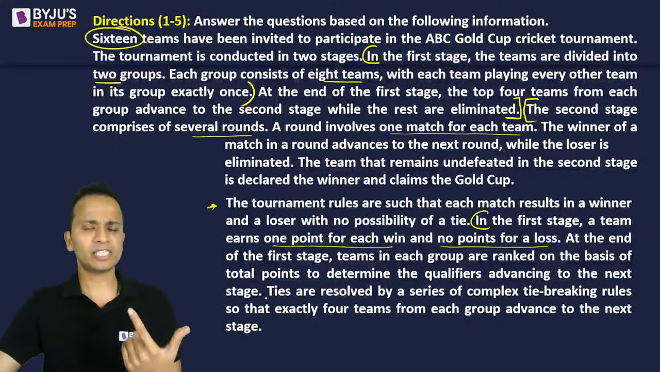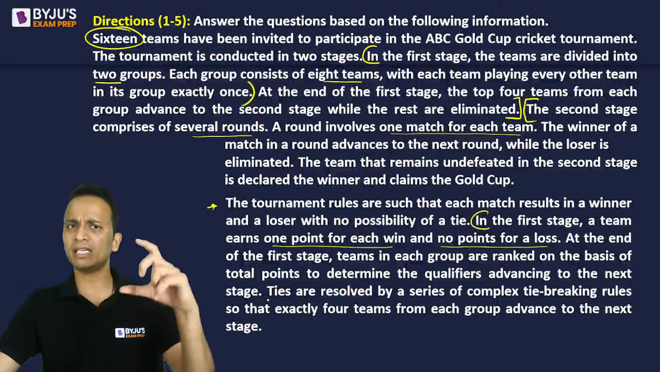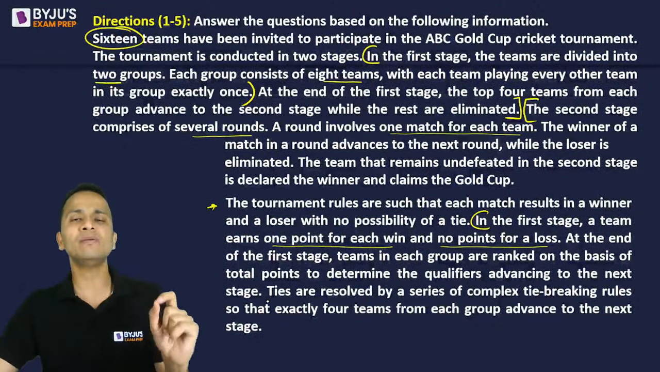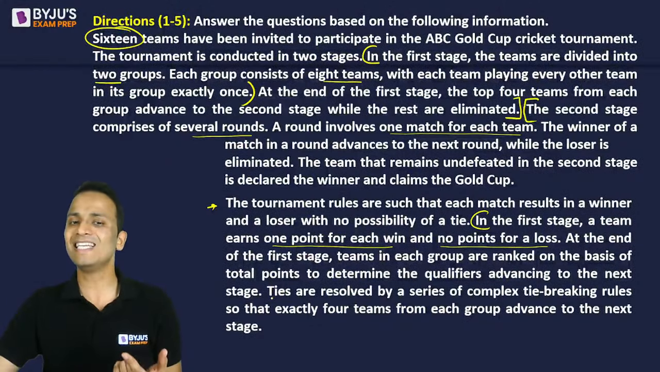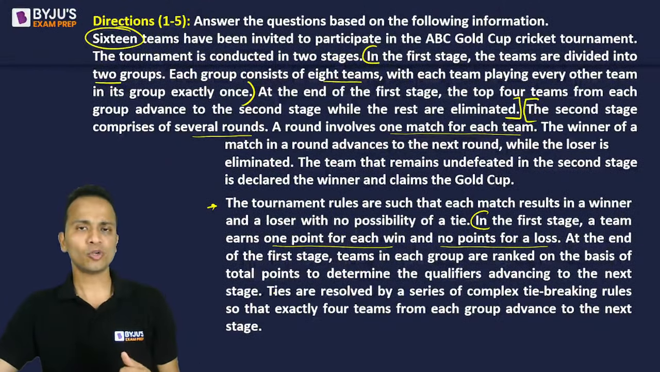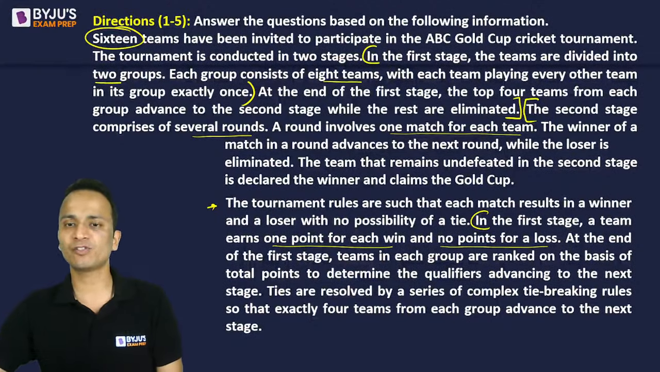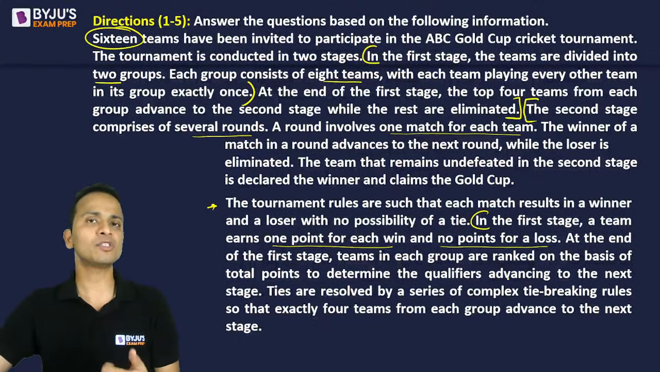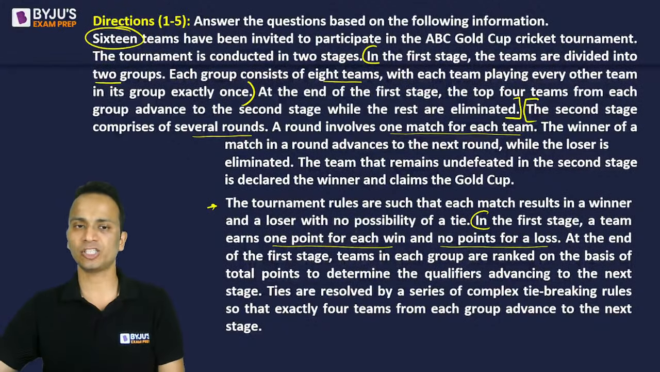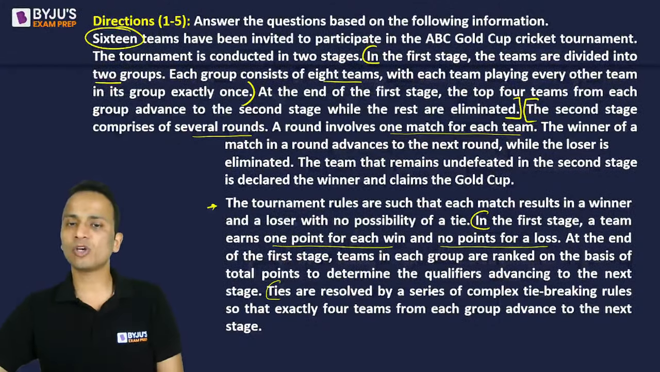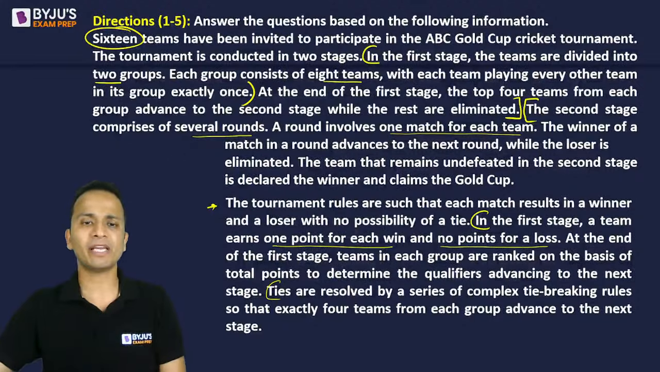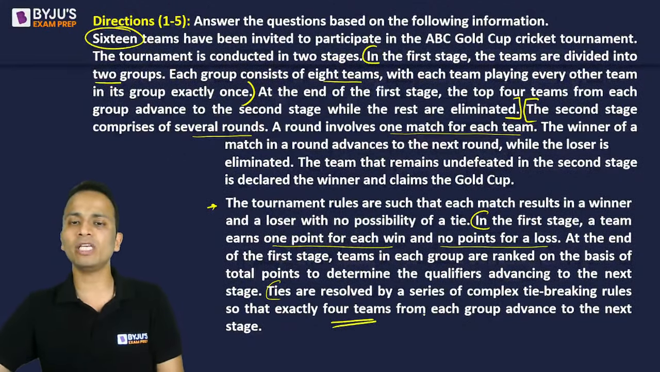So what happened after the first stage? After the first stage, in the two groups, the top four teams of each of the groups will advance to the next stage. All right. So once these matches are over in the first stage, the teams in the groups are ranked according to the number of points they have scored, and the top four teams will qualify for the second stage. Okay, now ties are resolved by a series of complex tie-breaking rules so that exactly four teams from each group will advance to the next stage.